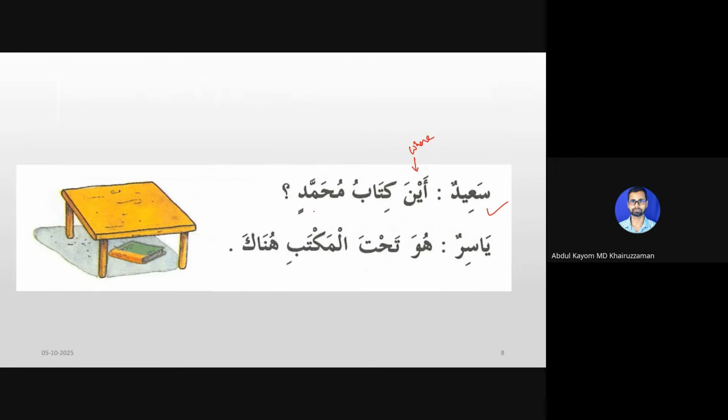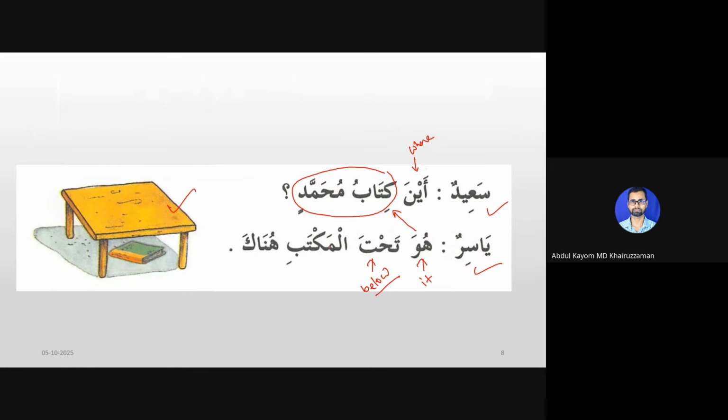Then Yasir replies. What does he say? Huwa tahta al-maktabi hunaka. Huwa here will mean it, because this huwa is referring to Kitabu Muhammadin. Maktab means table, we know. Tahta means below.